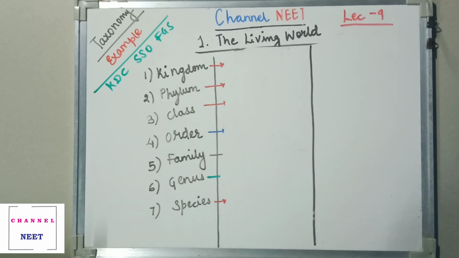I'll take brinjal, and I'll take a potato. Brinjal is also known as eggplant. Very commonly it is also known as eggplant.